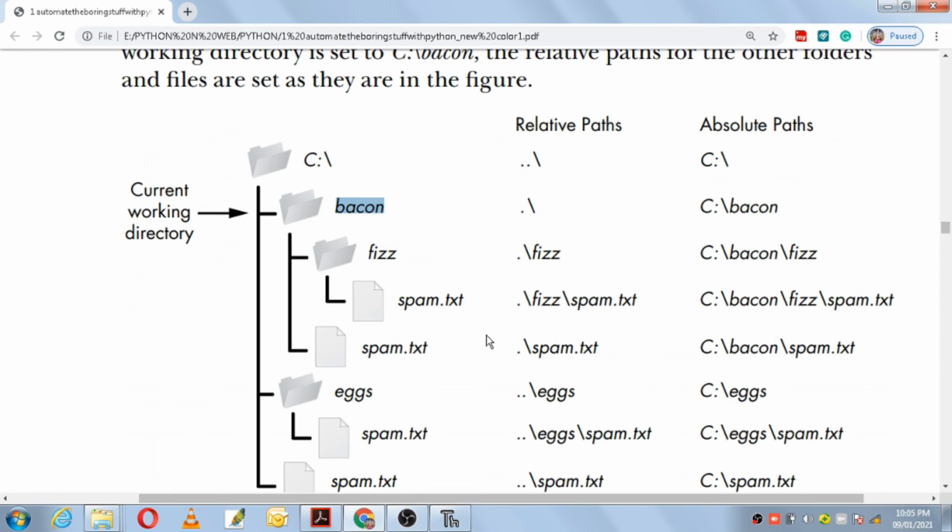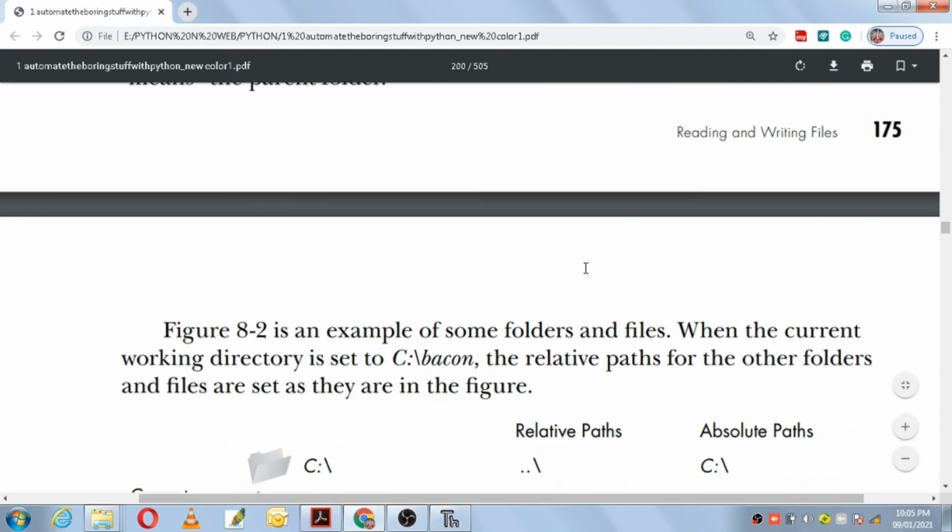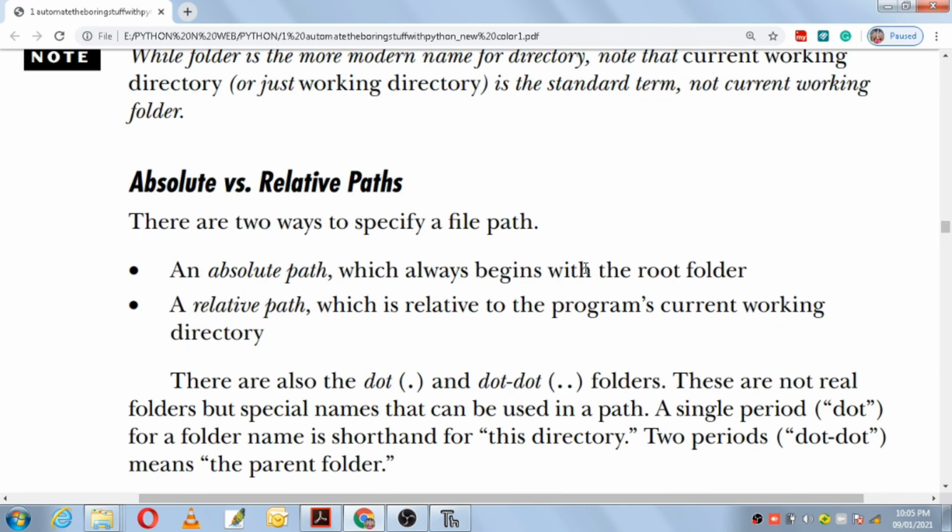No need to write those directory names every time. But in absolute path, the C drive, the root path and the directory names and its files and folders have to be written completely. So this was about absolute versus relative paths.